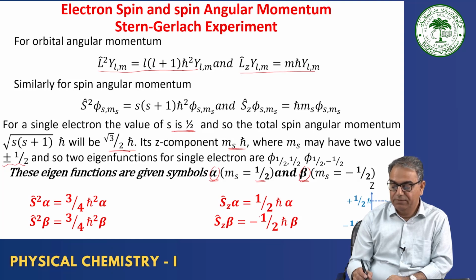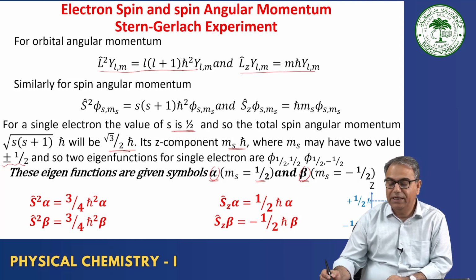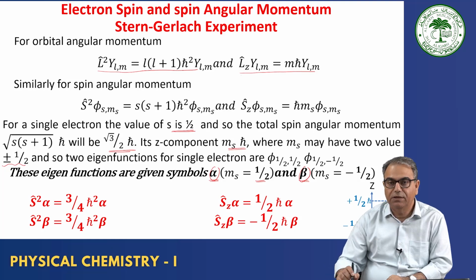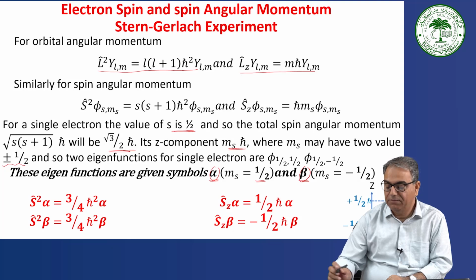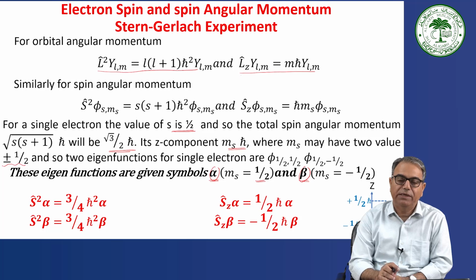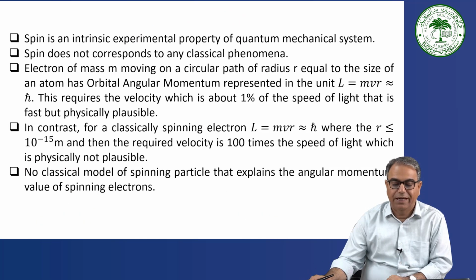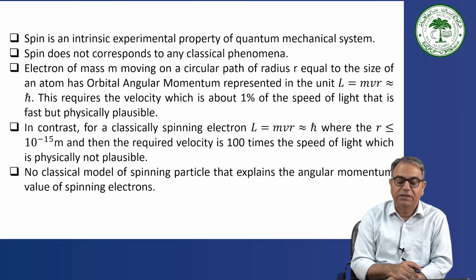Okay. So if you represent the Sz function, one of the Sz angular momentum is this one, another eigenvalue is this one. Only two components, plus half and minus half, you get for the Sz eigenvalue. So it's the same principle of orbital angular momentum extended to a spin angular momentum. And now the thing which I said to you, that spin is an intrinsic experimental property of a quantum mechanical system. A spin doesn't correspond to any classical phenomena.